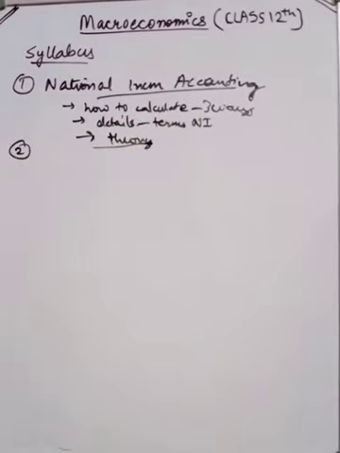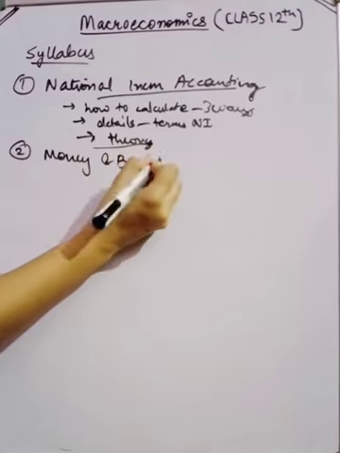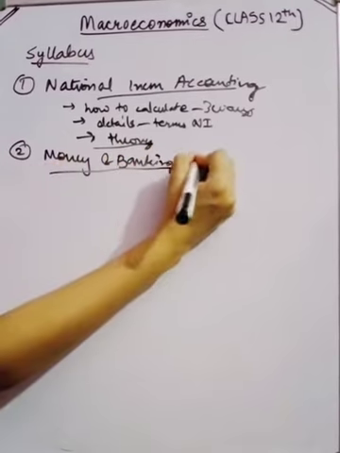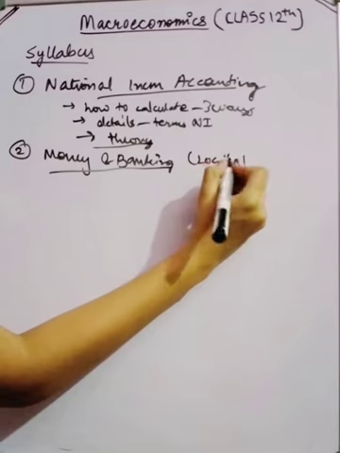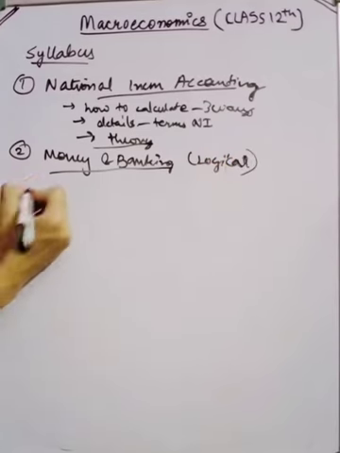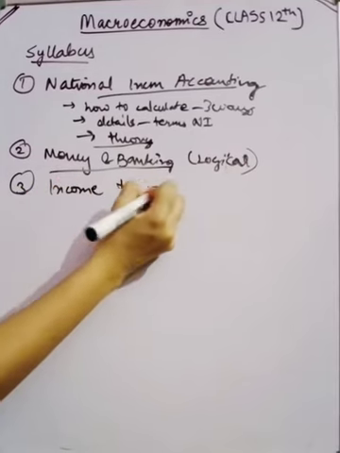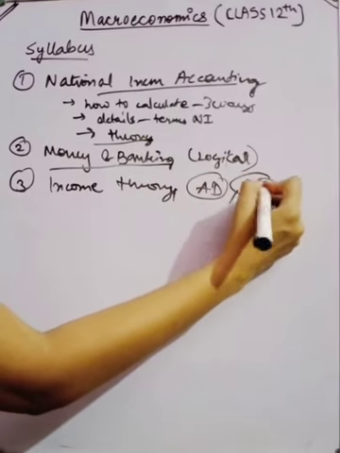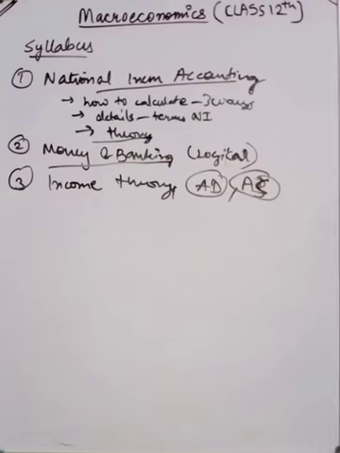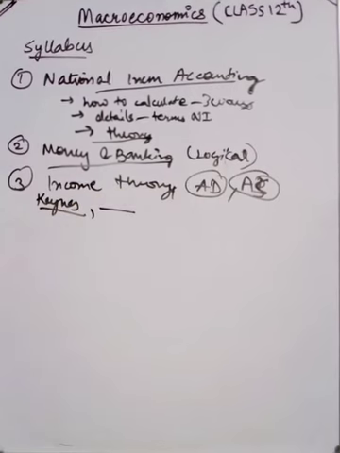Second unit that I'm talking about, the units that are to be considered. Then we are going to do the money and banking, it is majorly a theory based thing, but it is very logical though. So if we are gonna study it well, then it gives us the logic how the finances and the economy work. Third, we are going to do the income theory, in which we will actually study the aggregate demand and aggregate supply, how the aggregates work in the economy, and few of the theories as in Keynes theory, and one more theory.